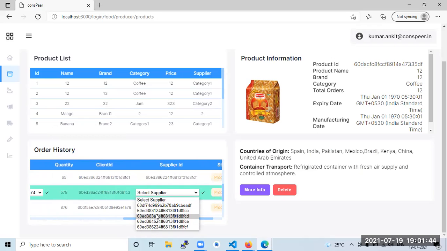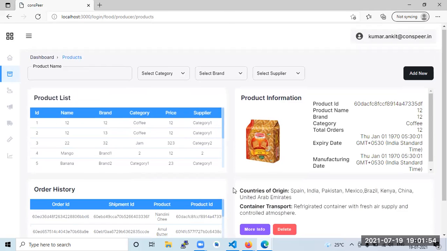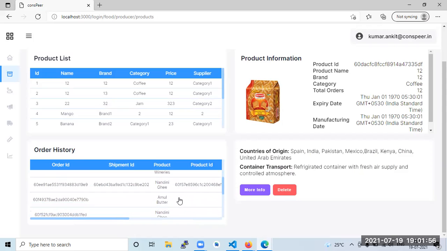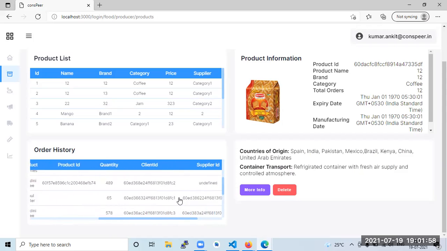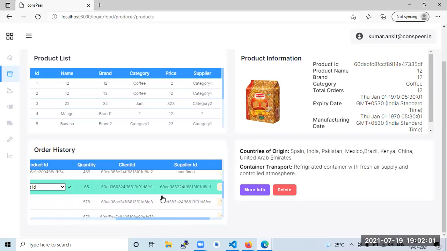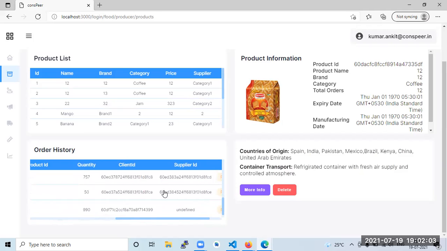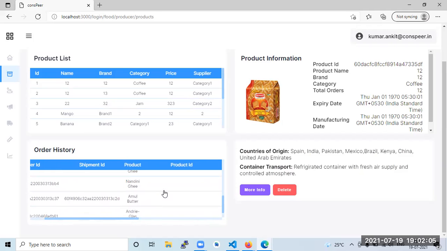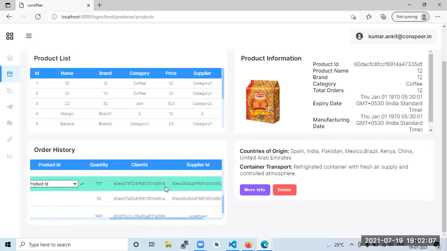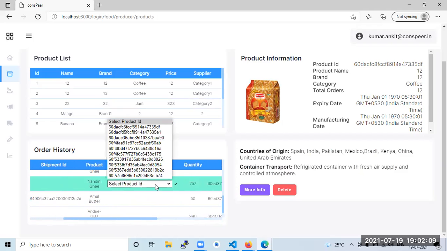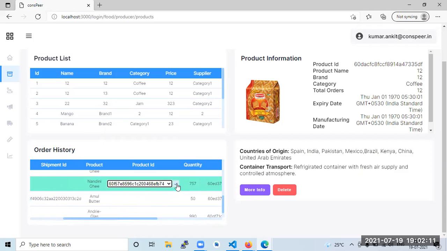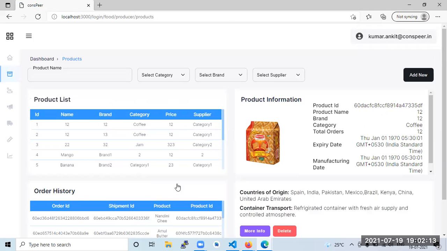So suppliers have been created. There are lots of suppliers available on this platform, so we are getting their names. So I'm assigning supplier. I have assigned supplier, and then when I assign supplier, here I assign supplier currently. Nandini, I need to say Nandini. I assign supplier here, and I need to apply the product ID, which is the last one, which I created right now. So this is the supplier I assign.